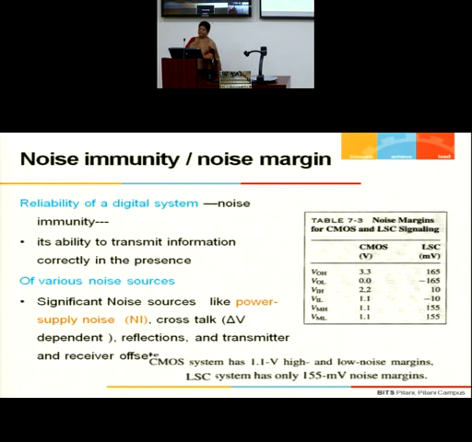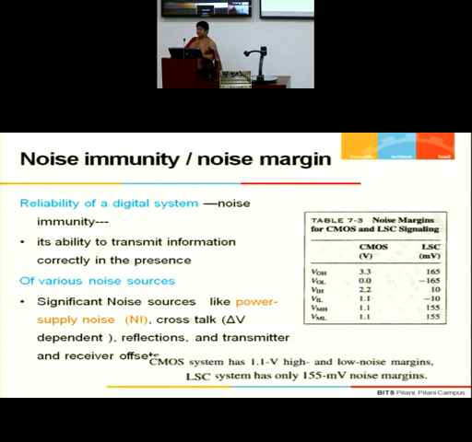Now we look at the noise immunity or the noise margin. We know the reliability of any system depends on the noise: how well you are able to reject the noise, or how much noise immunity you have. As I said, the swing is larger in the voltage mode system, from 0 to 3.3, so noise margins will be larger. I expect a smaller noise margin for a current mode system, because naturally the span is much smaller.